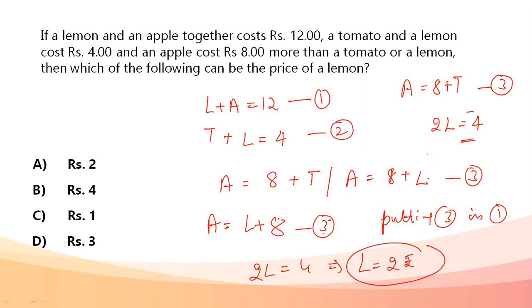Okay, so the value of lemon comes out to be 2 rupees. That is, my answer is option A. Using both the equations, we can see which gives the correct answer, and accordingly we can progress. My answer is option A.